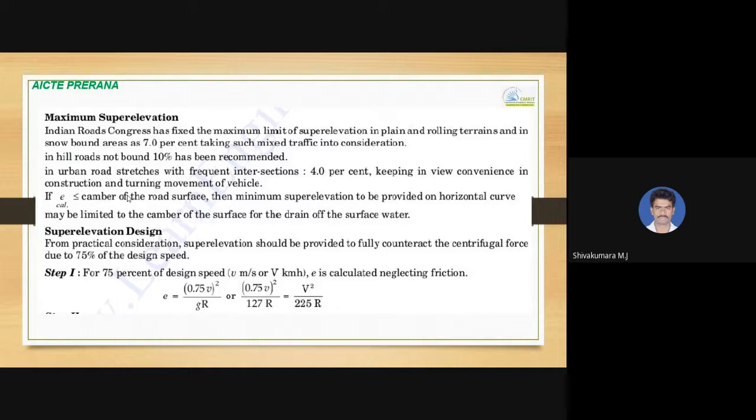And for the design of superelevation, from practical consideration, superelevation should be provided to fully counteract the centrifugal force due to 75% of design speed. So 75% means in place of V, you can write 0.75 times V whole squared, and you can simplify it to the formula capital V square by 225 R, where V is in terms of kilometer per hour.